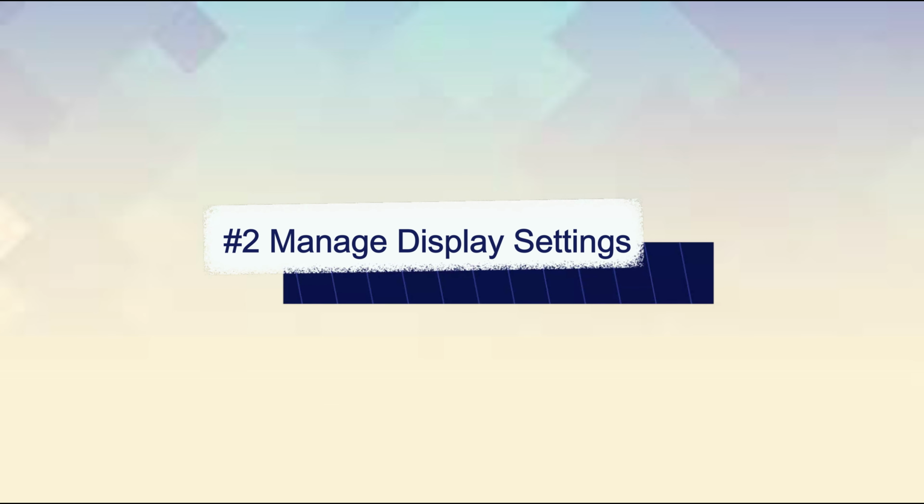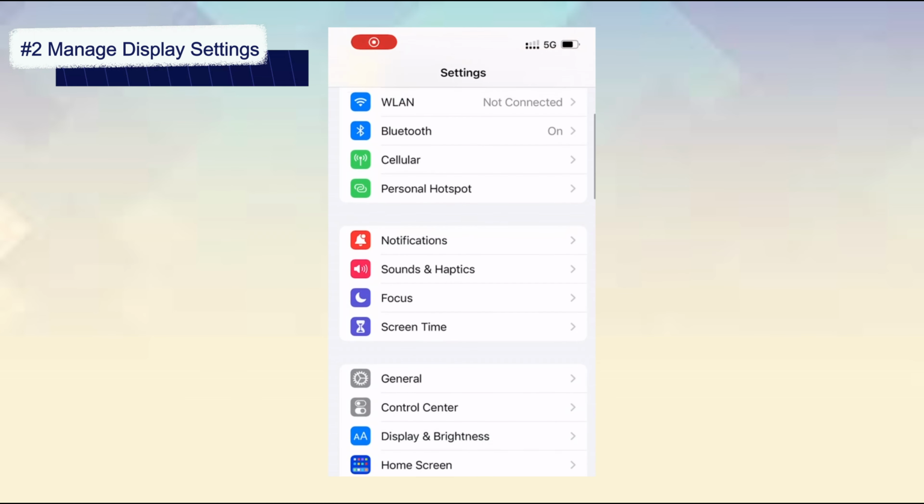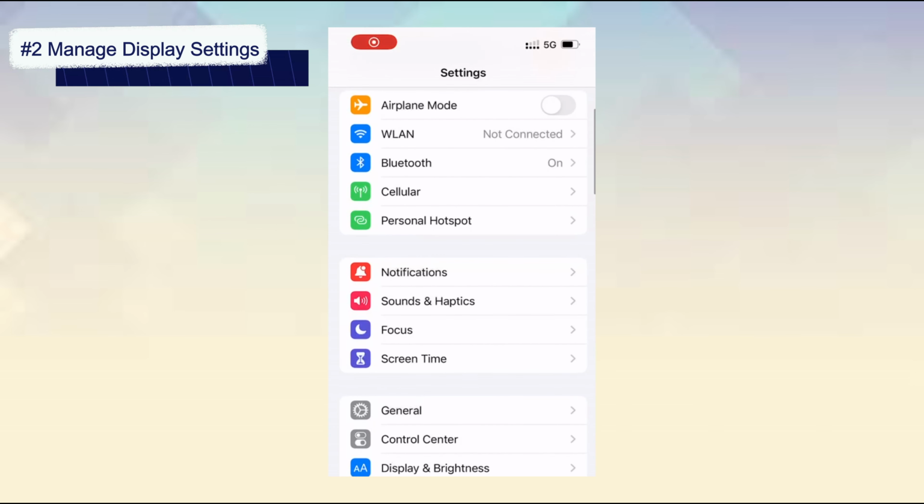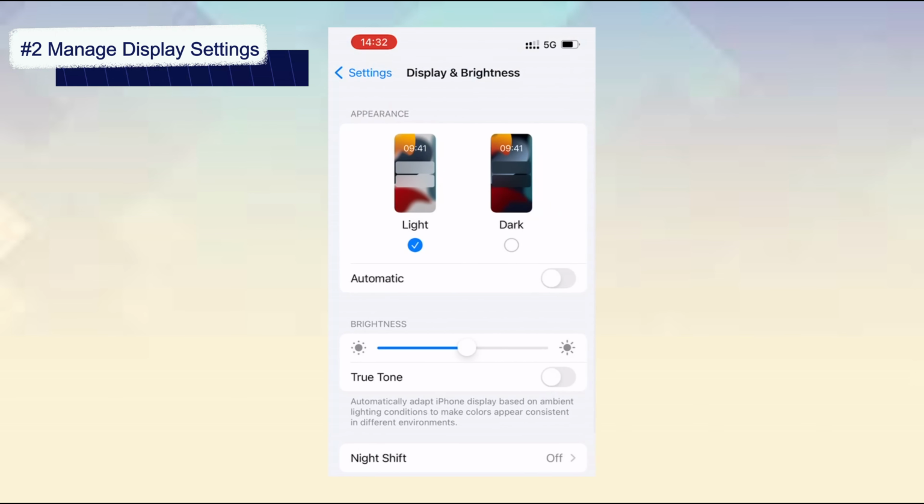Second, iPhone green screen issues are usually led by the wrong display features on iPhone. So you need to make adjustments like brightness, true tone, and other relevant options.